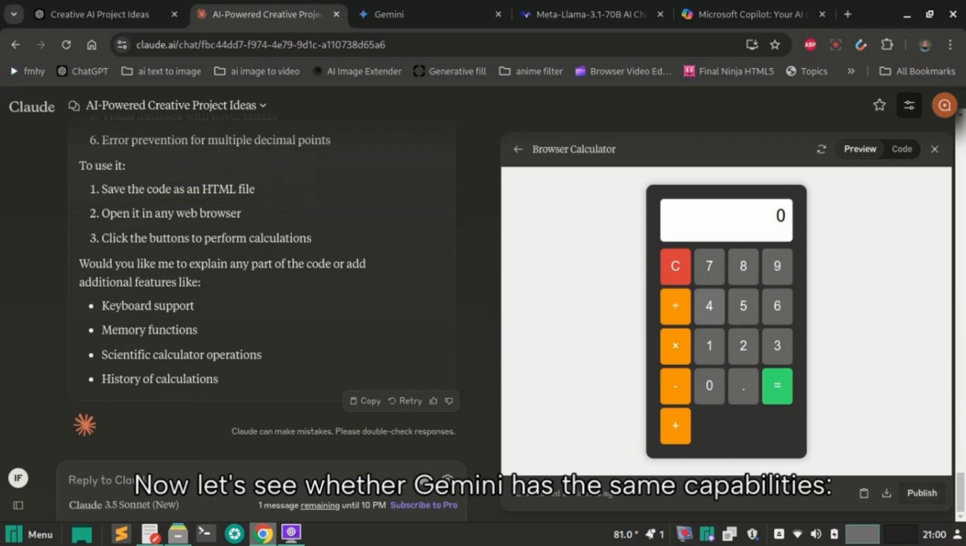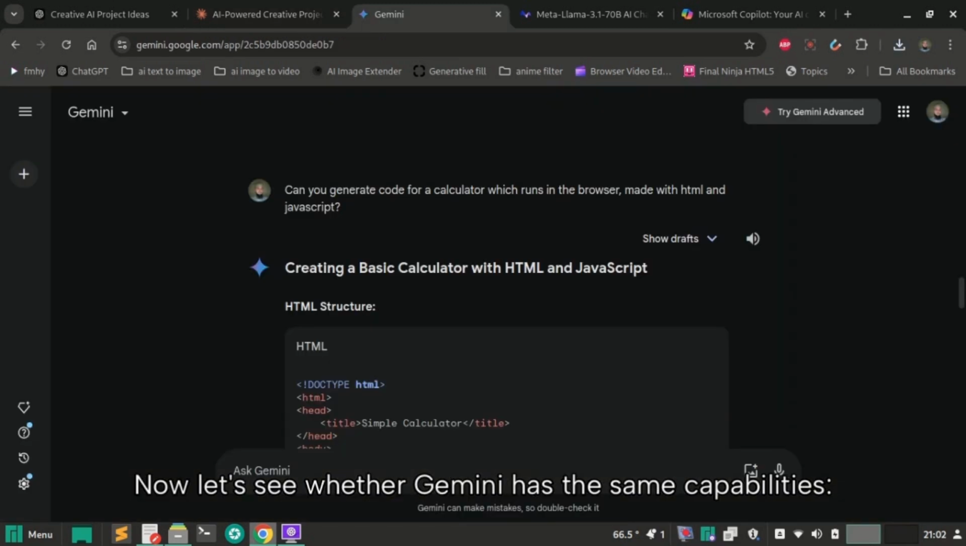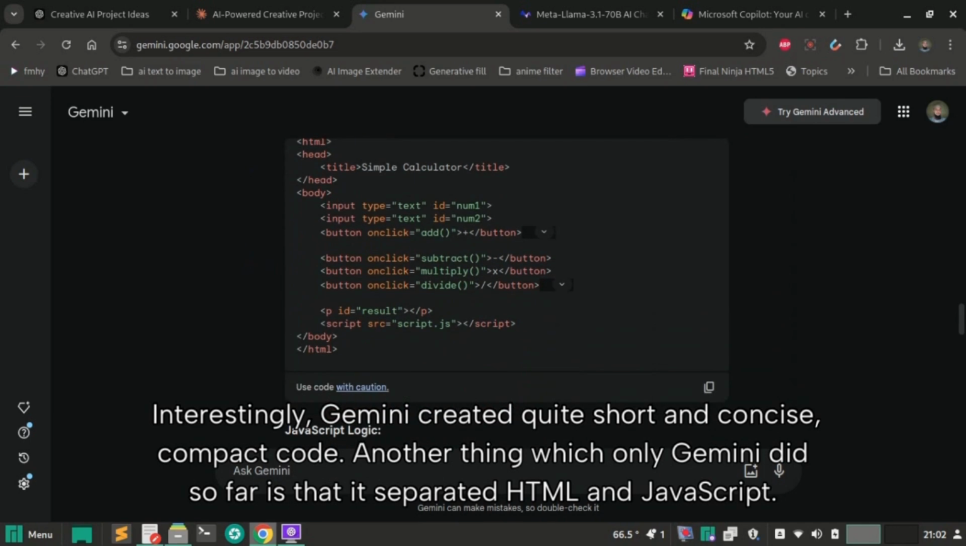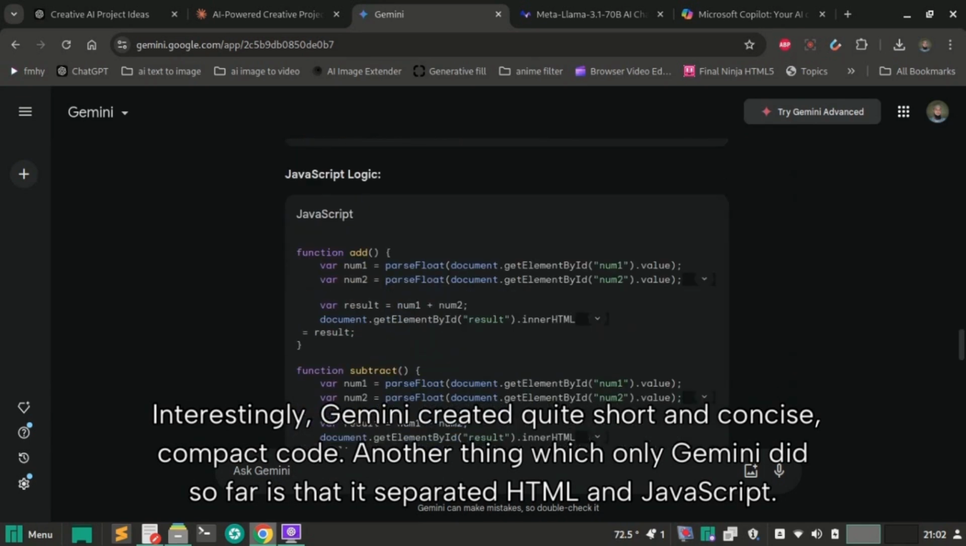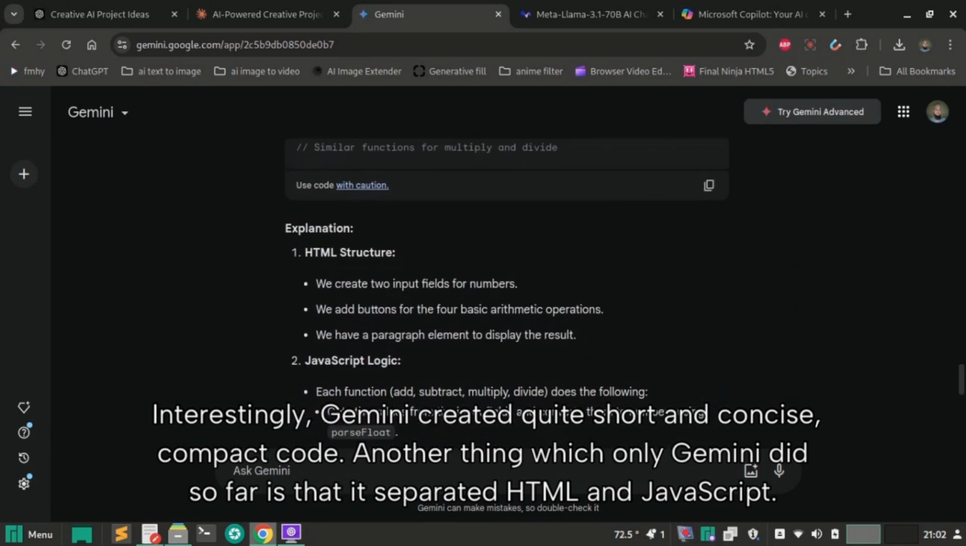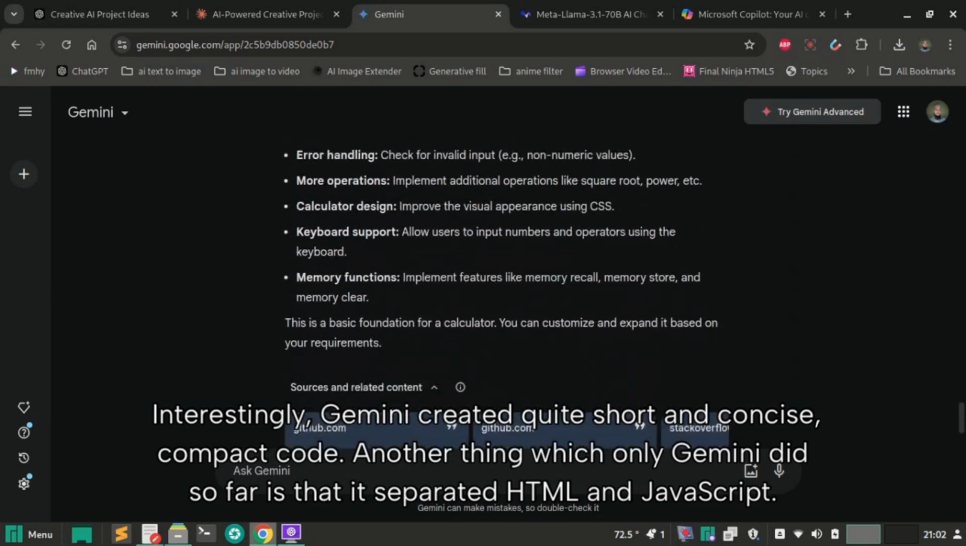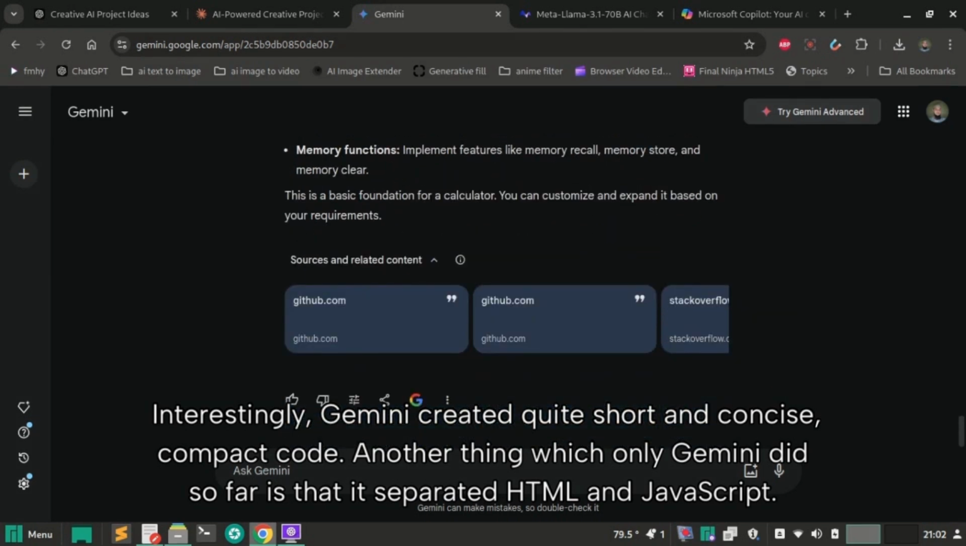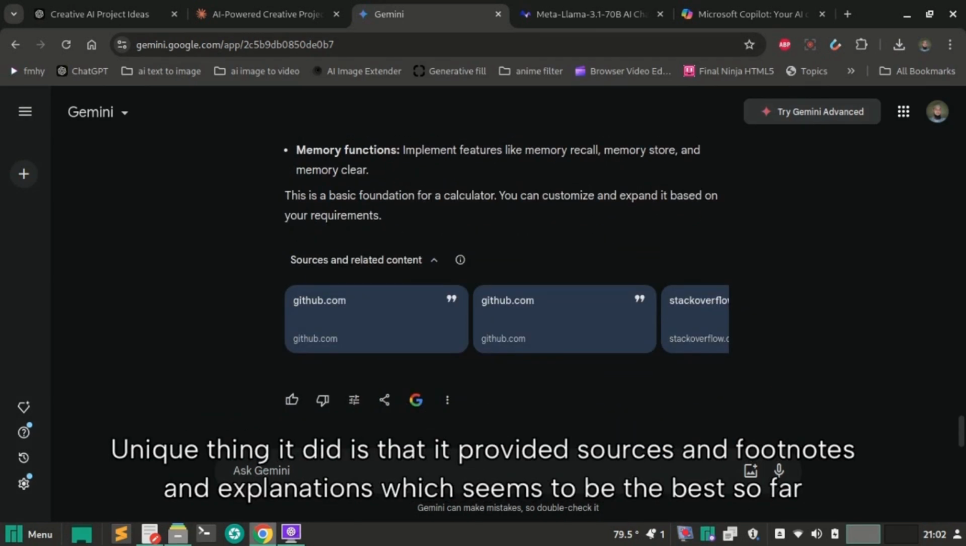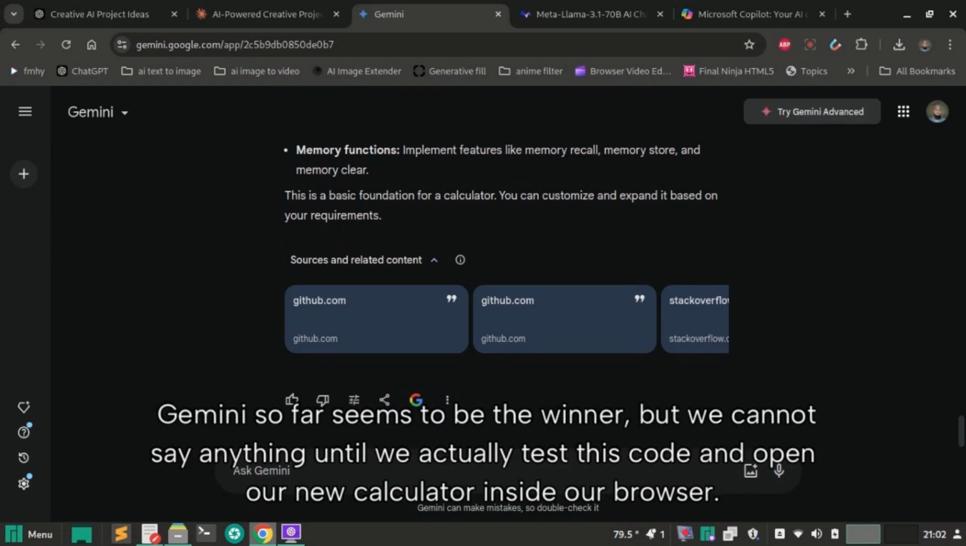Now let's see whether Gemini has the same capabilities. Interestingly, Gemini created quite short, concise, compact code. Another thing which only Gemini did so far is that it separated HTML and JavaScript. Unique thing it did is that it provided sources and footnotes and explanations, which seems to be the best so far. Gemini so far seems to be the winner, but we cannot say anything until we actually test this code and open a new calculator inside our browser.